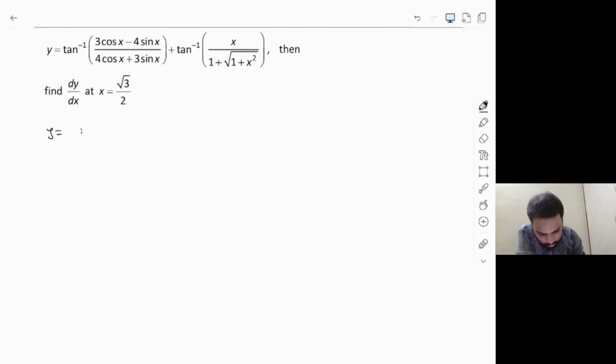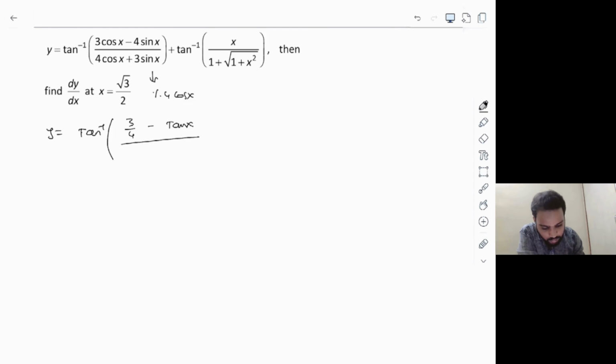I can take y is equal to tan inverse of. Now I'm going to divide both the numerator and denominator by 4 cos x. Okay, I'll write it here. Divide both the numerator and denominator by 4 cos x, so that you'll be getting this as 3 by 4 minus sin x by cos x, which is tan x, right?